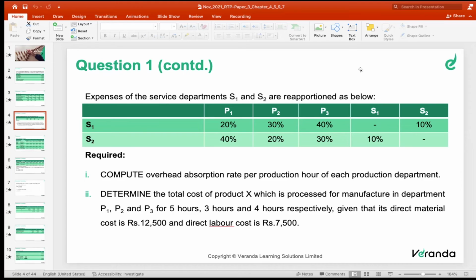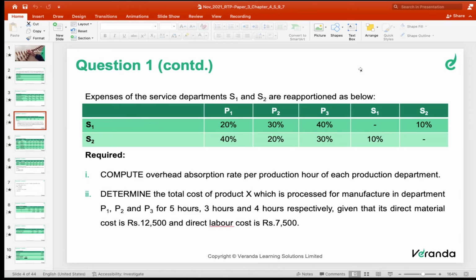Understood? Yes, sir. Even in exam, they won't specify which method is applicable. I said three methods are there: direct distribution, stepladder, and reciprocal. But in examination, they won't specify whether the problem is based on direct distribution, stepladder or reciprocal. How to identify? If the service department renders services only to the production department, then we have to solve it by way of direct distribution method.